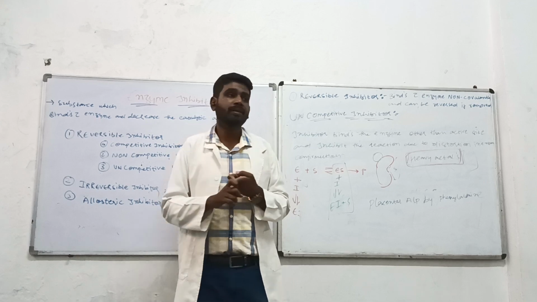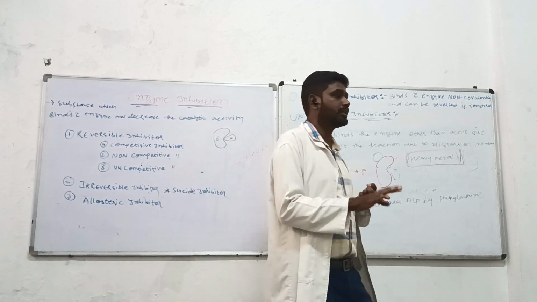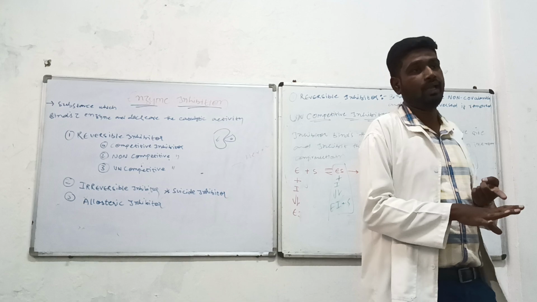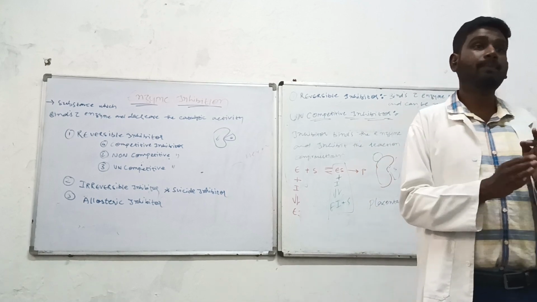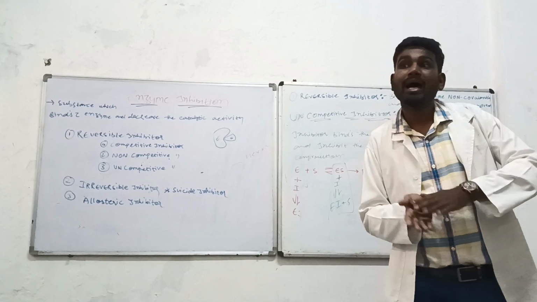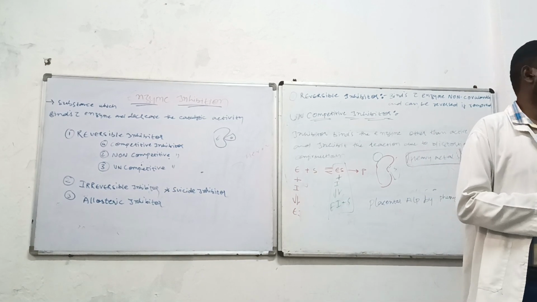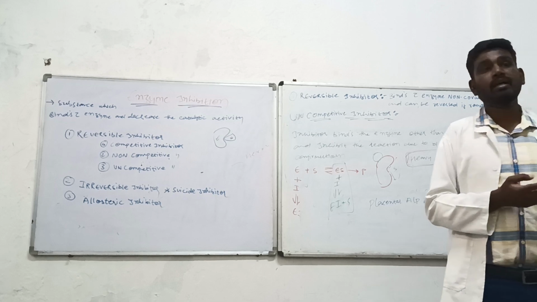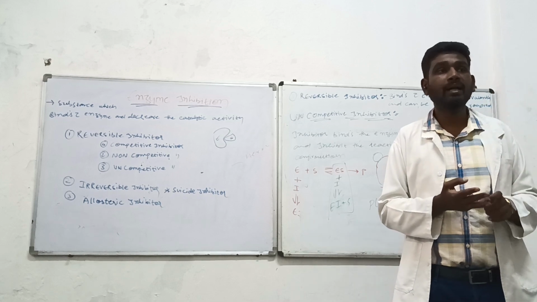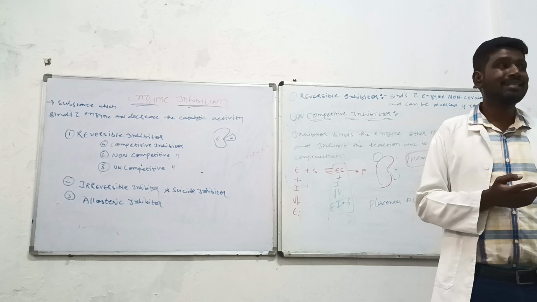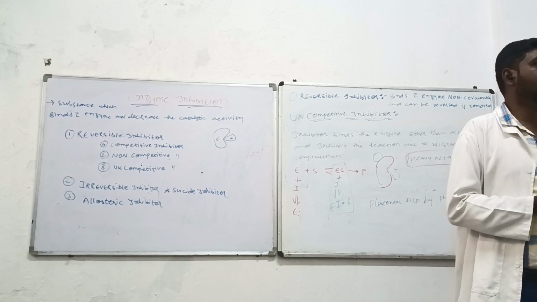Second is the non-competitive. The word itself represents there is no competition between the substrate and the inhibitor, but they will bind the enzyme other than the active site. Third category is the uncompetitive inhibitor. This is also the same, but they will bind only to the enzyme substrate complex, not to the free enzyme.